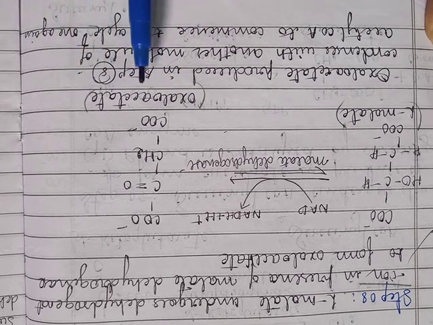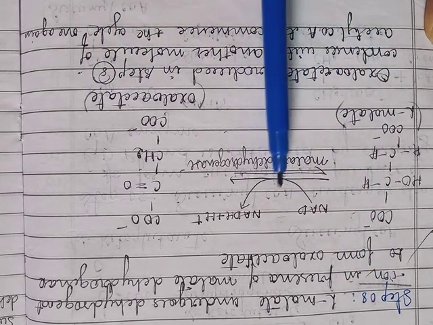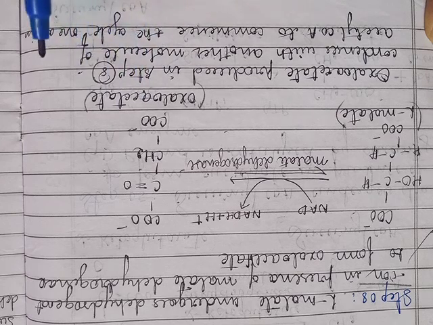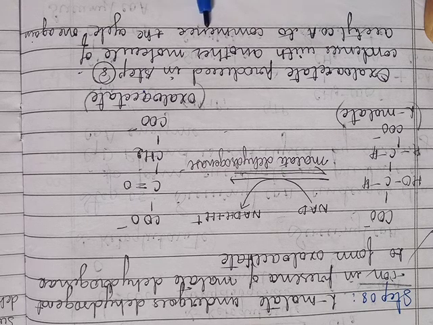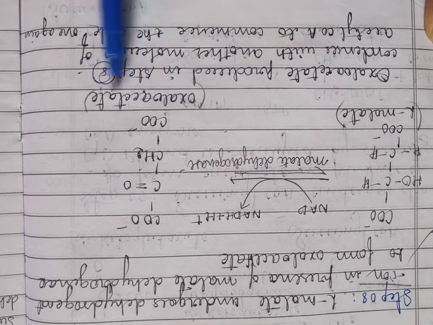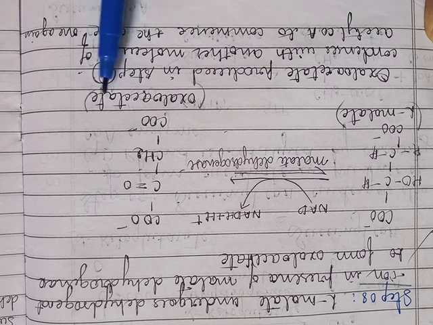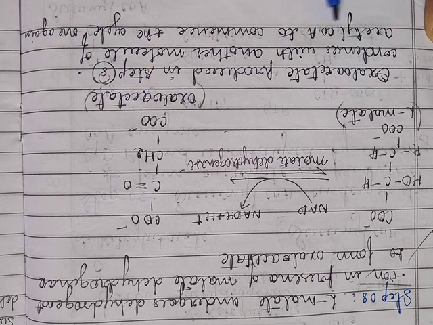This oxaloacetate produced in step 8 again condenses with another molecule of acetyl coenzyme A, and the cycle commences once again.